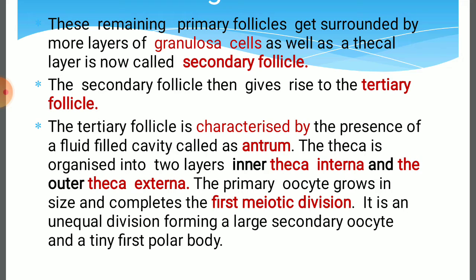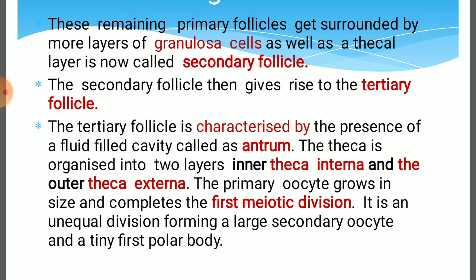The primary oocyte grows in size and completes the first meiotic division. It is an unequal division forming a large secondary oocyte and a tiny first polar body. So all these things, as you know, the primary oocyte is formed in the embryonic stage, where it is surrounded by the follicles.